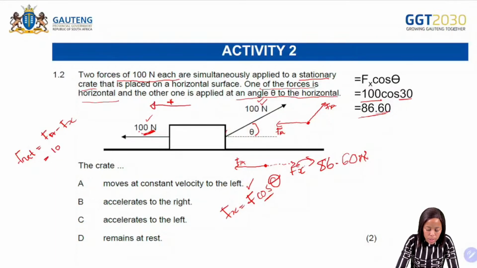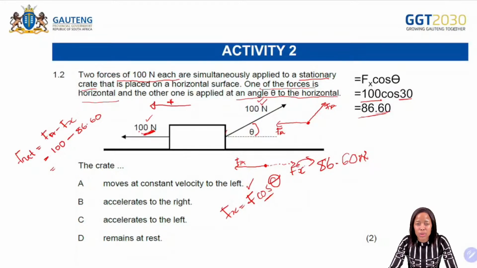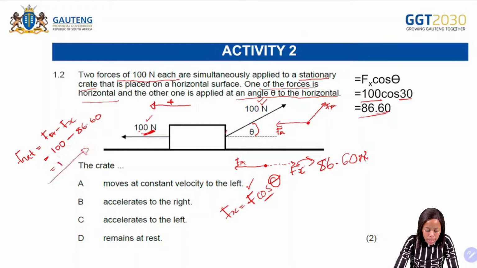Our applied force is 100 minus 86.60 that we got there. If you find the answer, you will see that you are getting a positive answer. So it means that the net force will be directed to the left-hand side there.